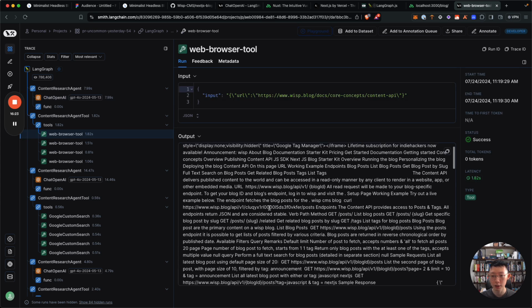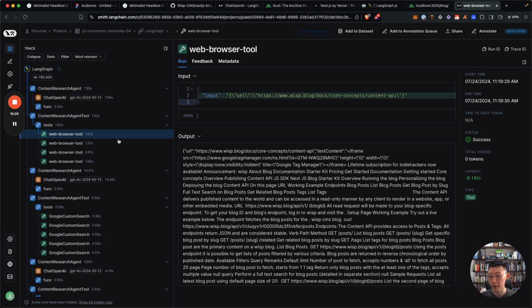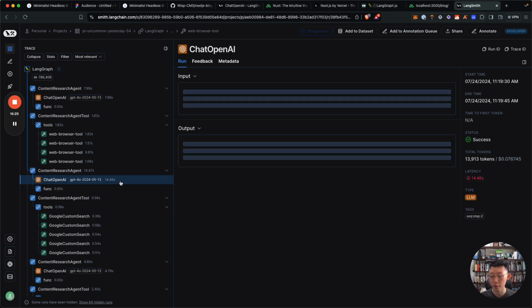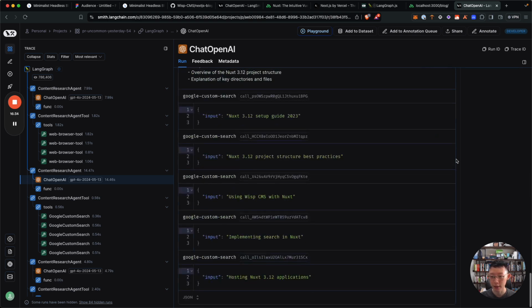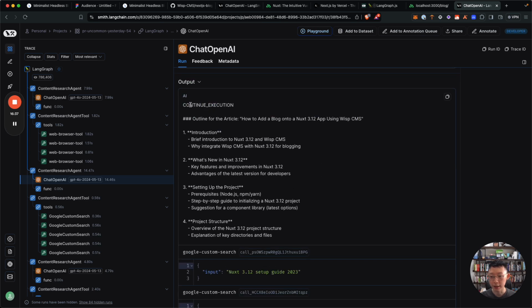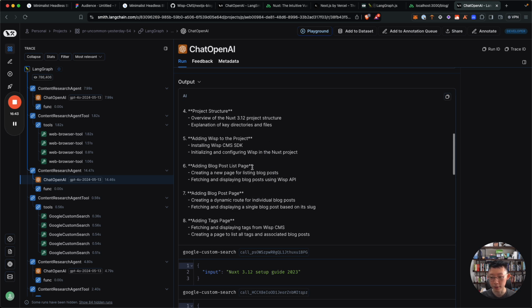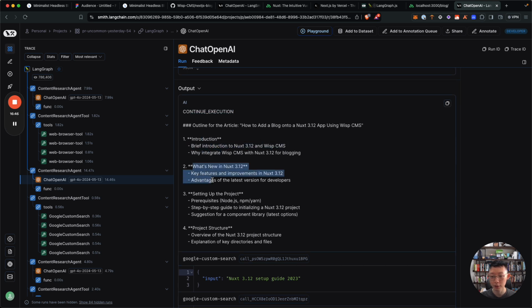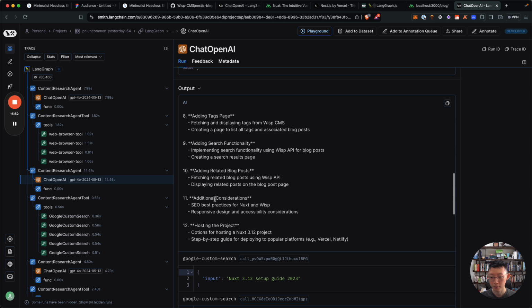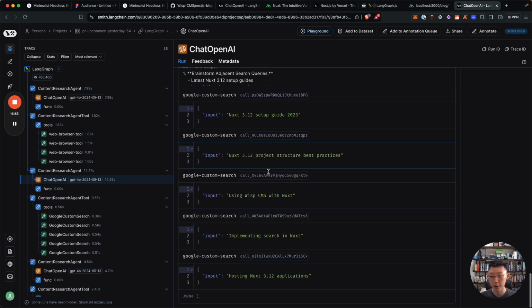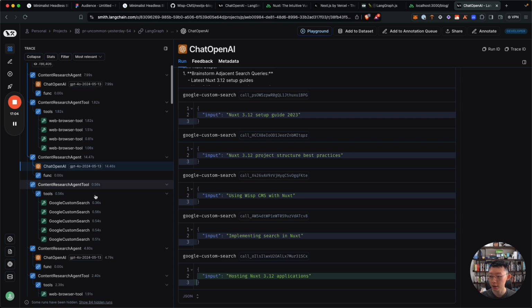For each of these outputs, you can see it visits the page and extracts the content from there. So it extracted 4 pages worth of content, and then coming back to here, you'll see that this time around it says I need more time and continue execution, but this is the rough outline for my article. You can see it starts off with introduction, what's new, setting up the project structure, adding Wisp, and so on. And then the next step is to look at the setup guide, project structure, using Wisp, implementing search in Nuxt, and hosting the application.